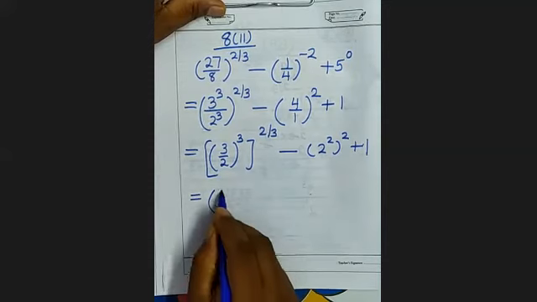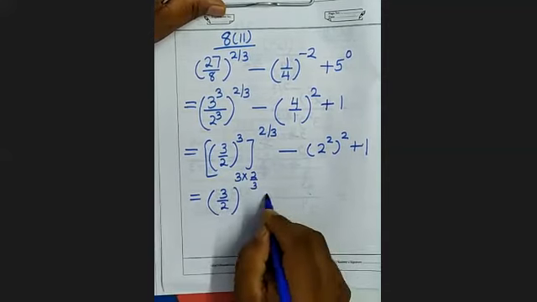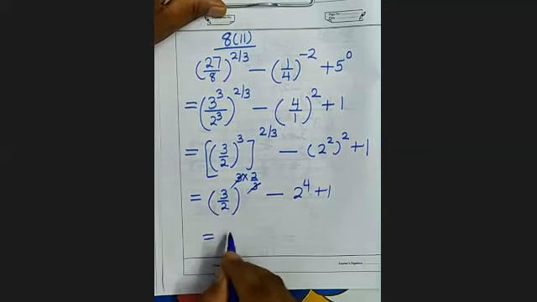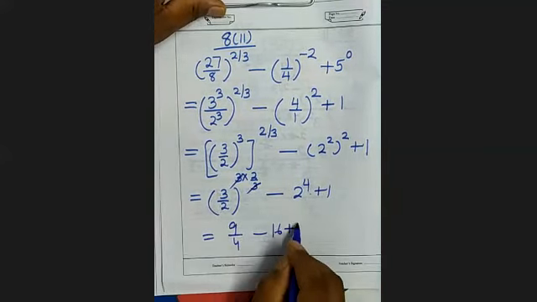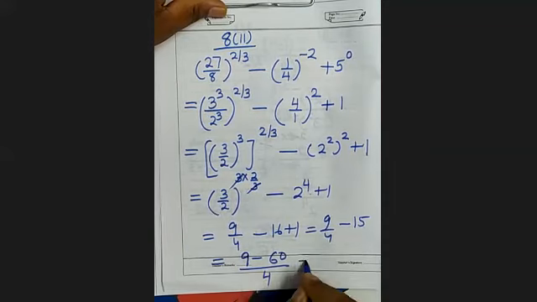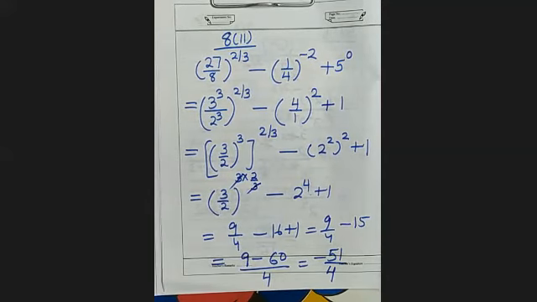So it will be 3 by 2, 2 to the power 4 plus 1. So this is cancelled. So it will be what? 9 by 4 minus 16 plus 1. When you do further, 9 by 4 minus 15. Minus 51 by 4.